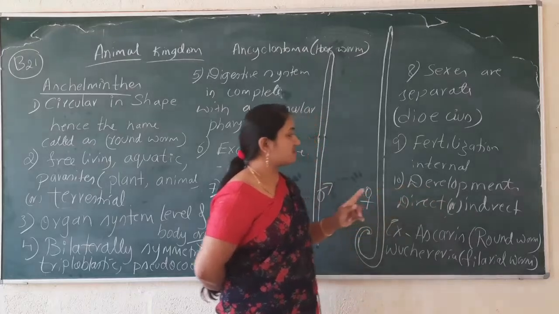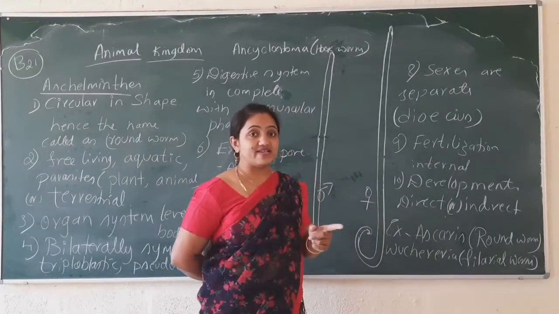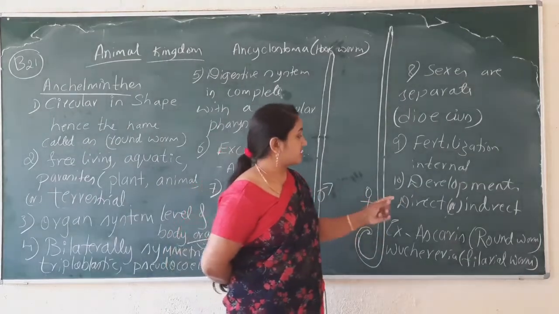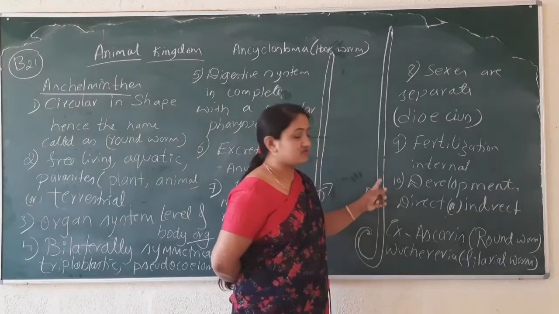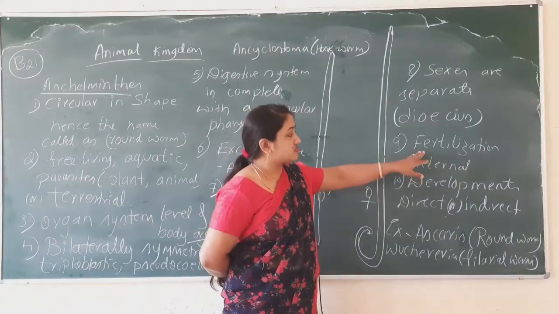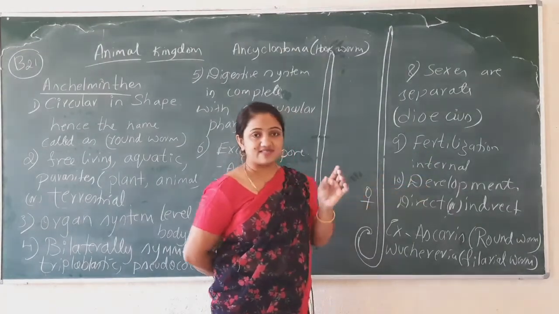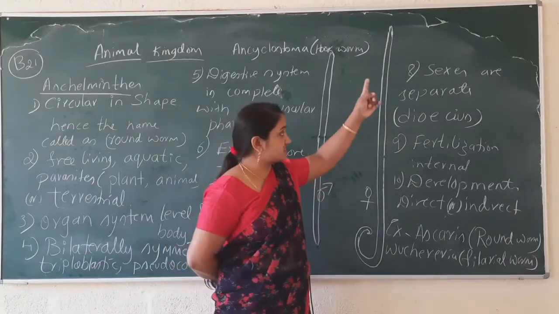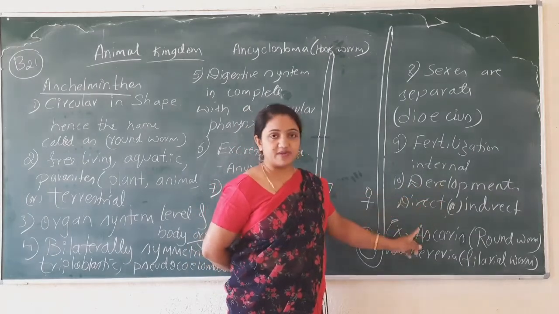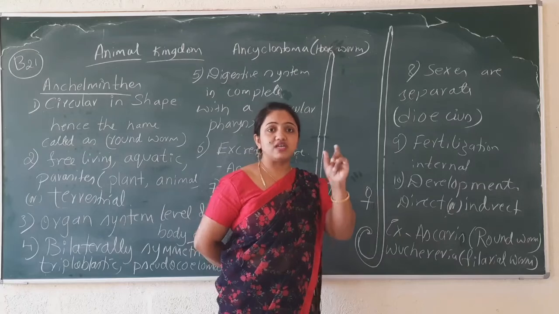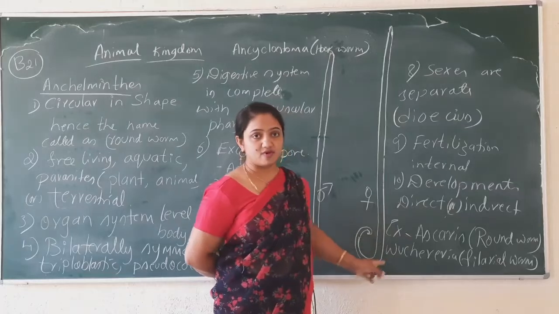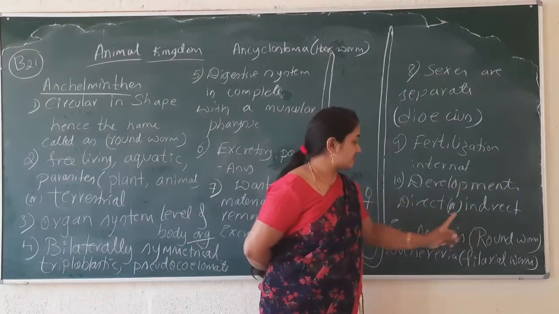And after the fertilization, the development of the zygote and everything is going to take place inside the body, and there may be direct development. Direct means what? After the fertilization, whatever embryo develops, if it looks like the parent body, it means development is direct. If it comes to a larval stage or any dissimilar stage which is not common to the parent body, we can call it indirect development.